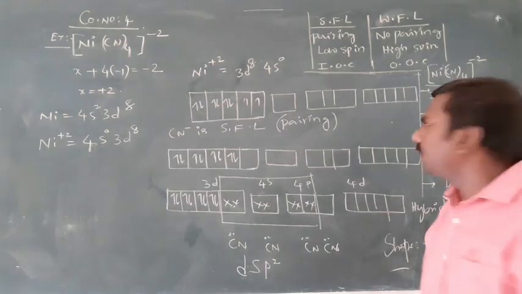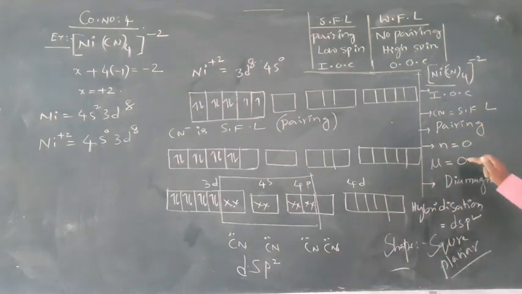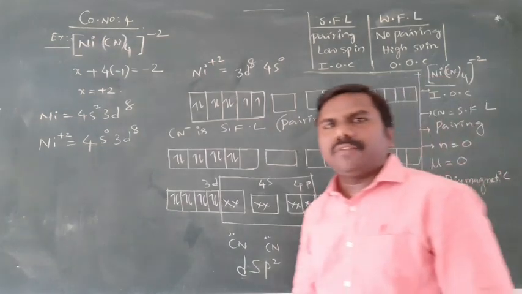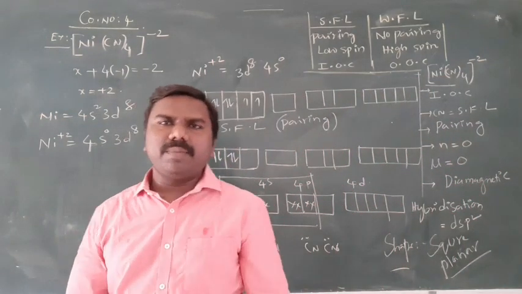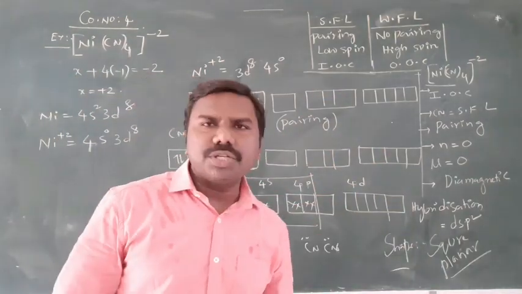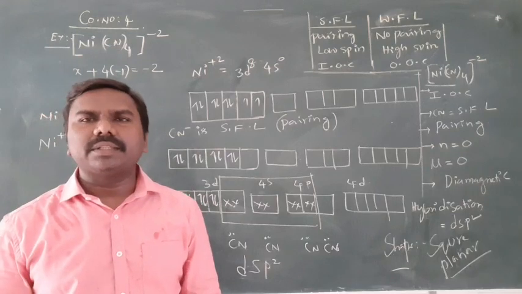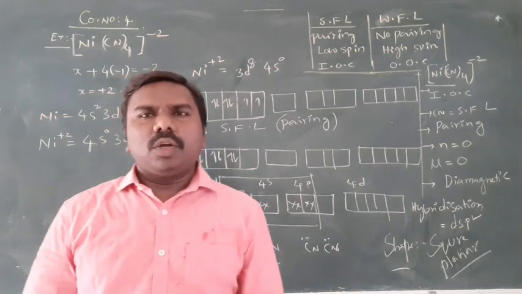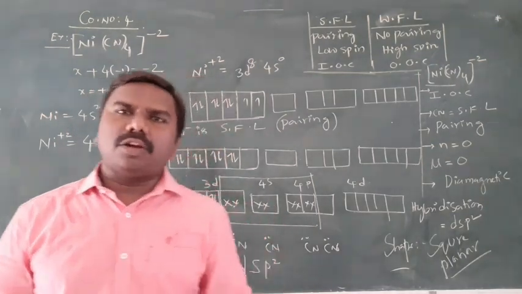Clear it is? 1, 2, 3, 4, 5, 6, 7, 8 points total: weak field ligand, strong field ligand, inner orbital, next pairing, diamagnetic, hybridization, shape. Okay. So this is about coordination number 4, inner orbital complex.